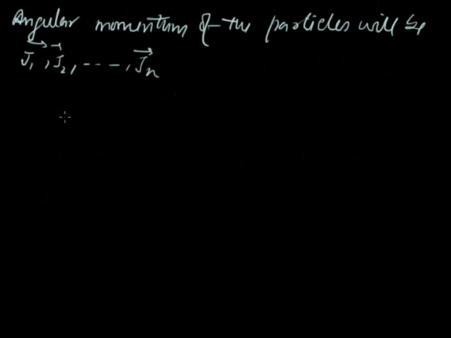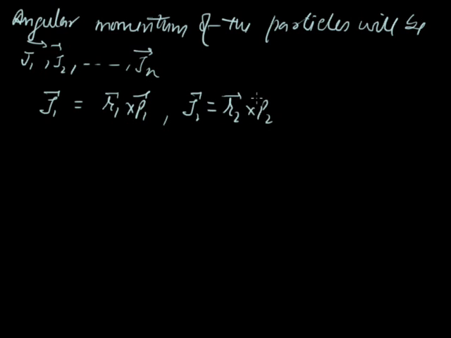Here J1 is r1 cross p1, J2 is r2 cross p2 and so on. Because J is an axial vector, the directions of J1, J2 and J3 will be the same. So the angular momentum of the complete body